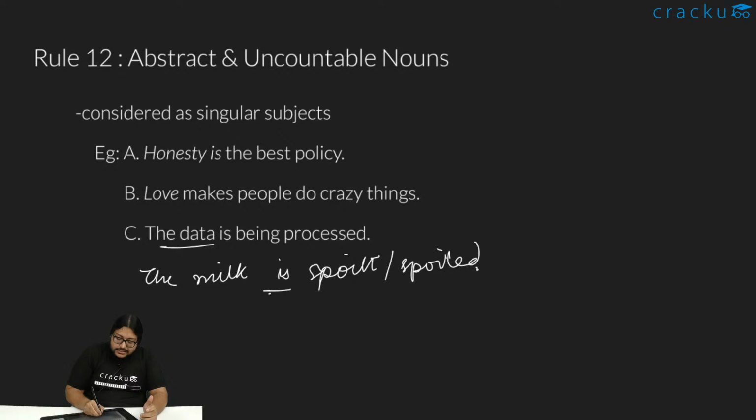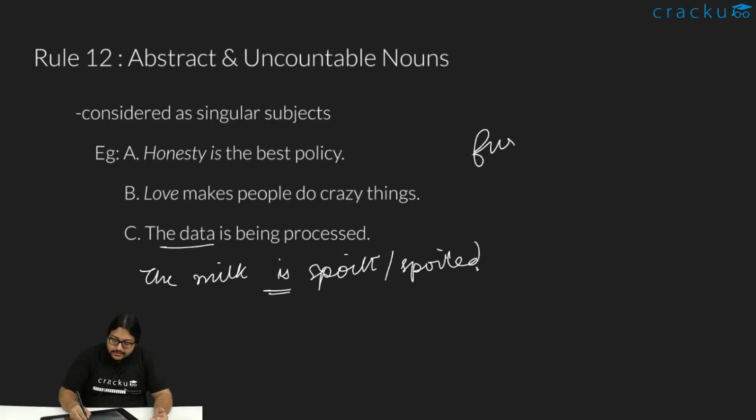So the milk is uncountable, right? The data is being processed. You might say, okay, data can be like Excel sheets with so many rows. Those are data points. Data points is countable. Data as a whole is uncountable.